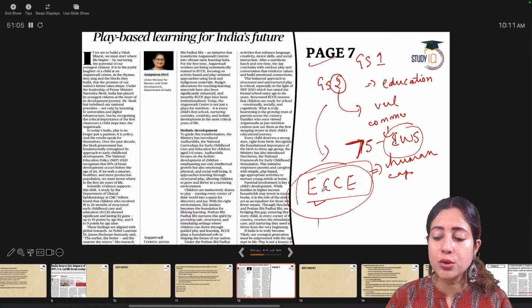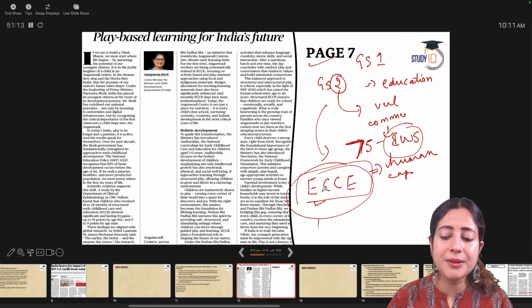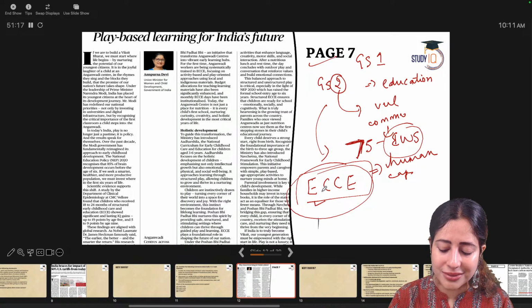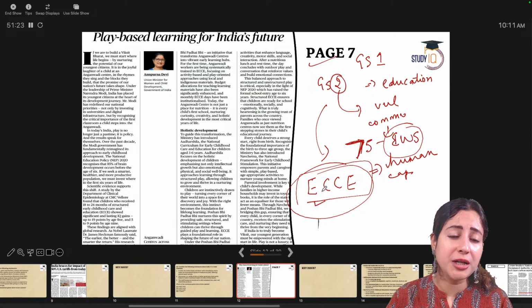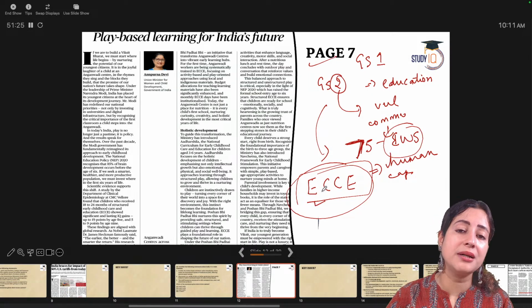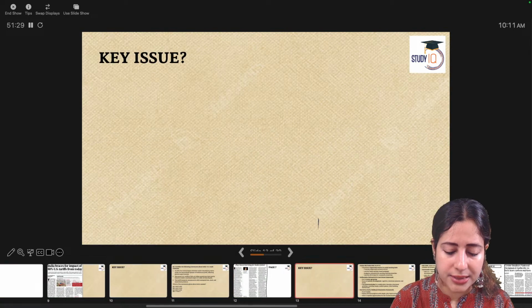Similarly, the very well-known Nobel Prize laureate James Heckman has said that there is a return of 13 to 80% when you invest in early childhood care and education at a school level. Which means in terms of your GDP and workforce, you will get 18% result in that tomorrow. But how can we do that? That's what the article is saying.